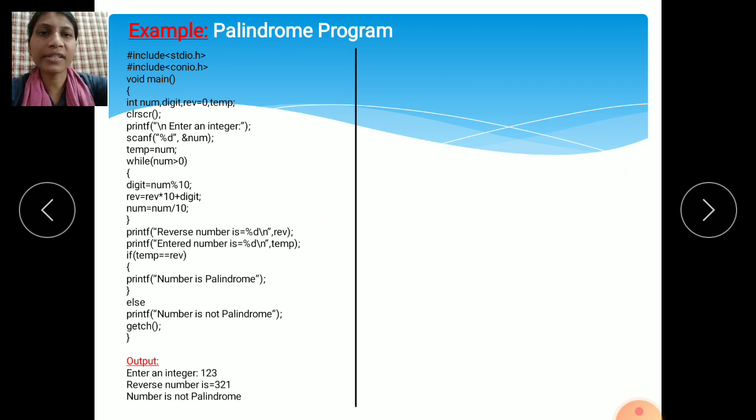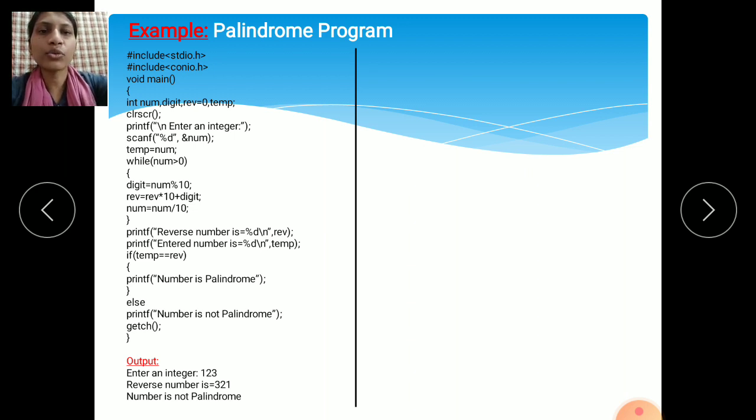I have written %d because I have used the integer data type. Whatever number you have entered will be saved in a particular location. When the program is executing, it fetches the address of that number, means exactly in which location that number is saved.